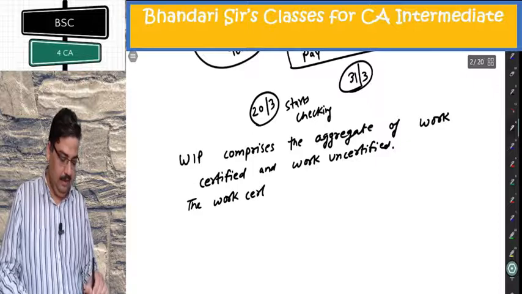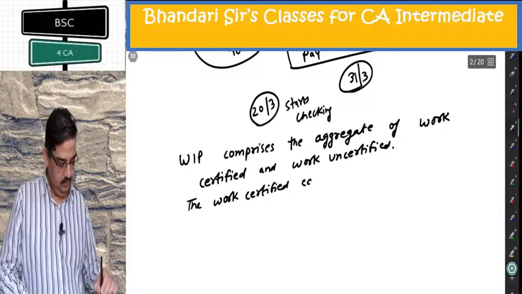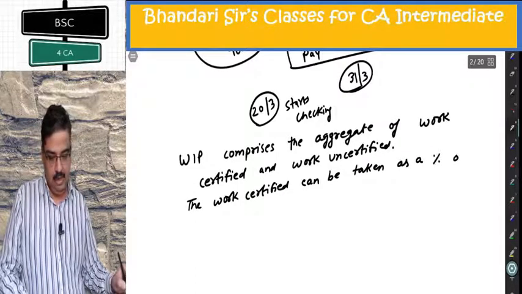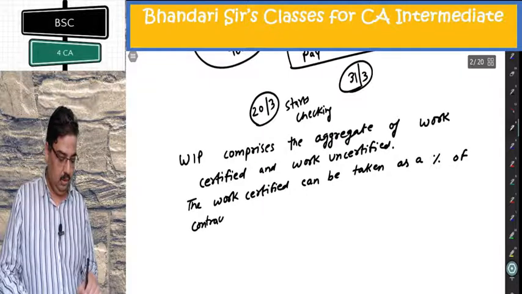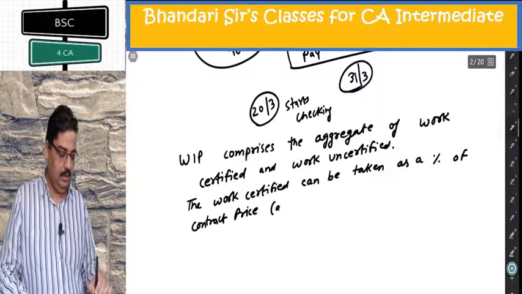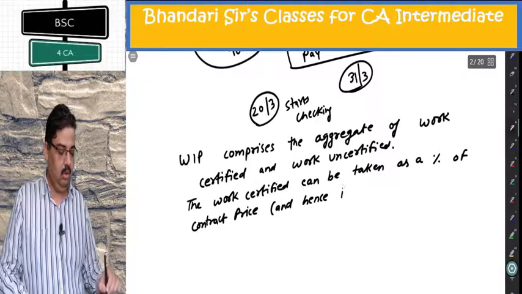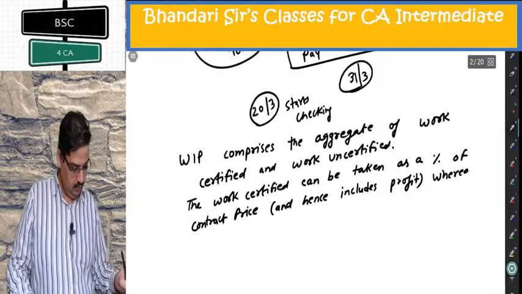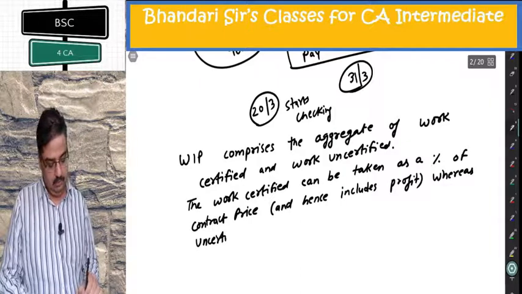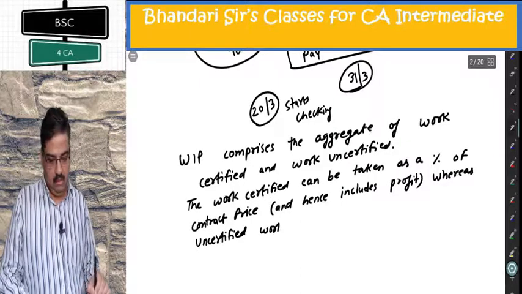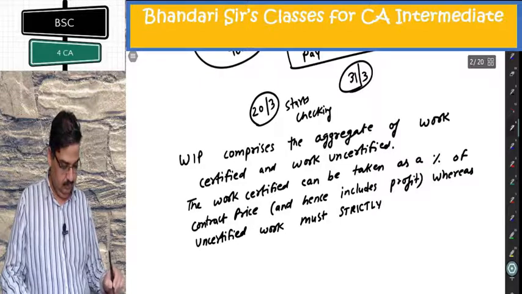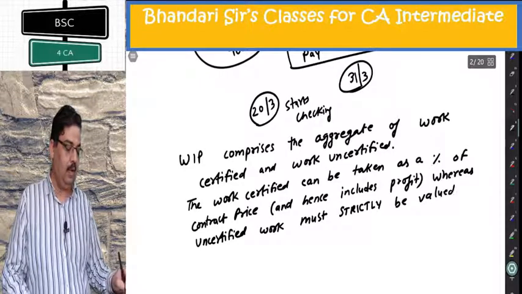The work certified can be taken as a percentage of contract price and hence include the profit, whereas uncertified work must strictly be valued at cost.